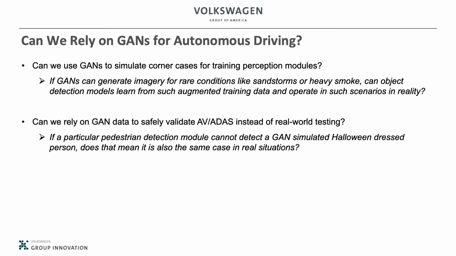Second, can we rely on GAN data to validate advanced driver assistance systems instead of real-world data? For example, if we can conclude with high confidence that the self-driving software is unable to detect GAN-generated Halloween-costumed pedestrians, and the same conclusion also holds on real-life pedestrians with such costumes, then it would be indeed a life-saving way of doing function validation.